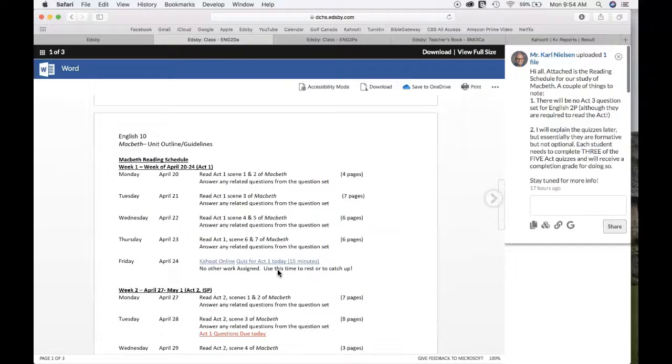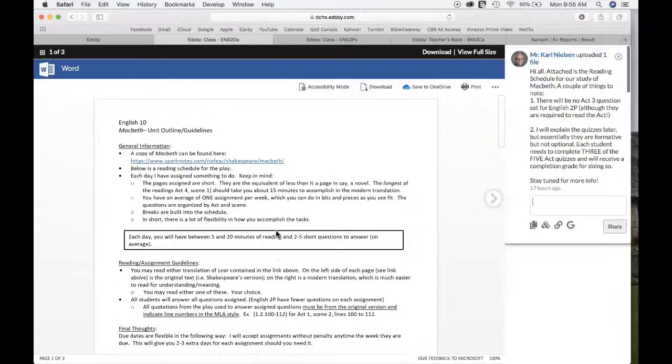And the quizzes basically work like this. Everyone has to write the quiz, but the quizzes don't count for your grade. There'll be a quiz for each act. That's 5 acts, but each student only has to write 3 of the 5 quizzes. You can write any 3 you wish. They'll all be Kahoot quizzes, but the marks won't count. However, you will get a mark for having completed 3 of the quizzes. So if you complete one of the quizzes, you'll only get 33% of that mark. It won't be worth a lot, but it'll be worth something. Okay, so 3 quizzes. Anyway, those are the quizzes.